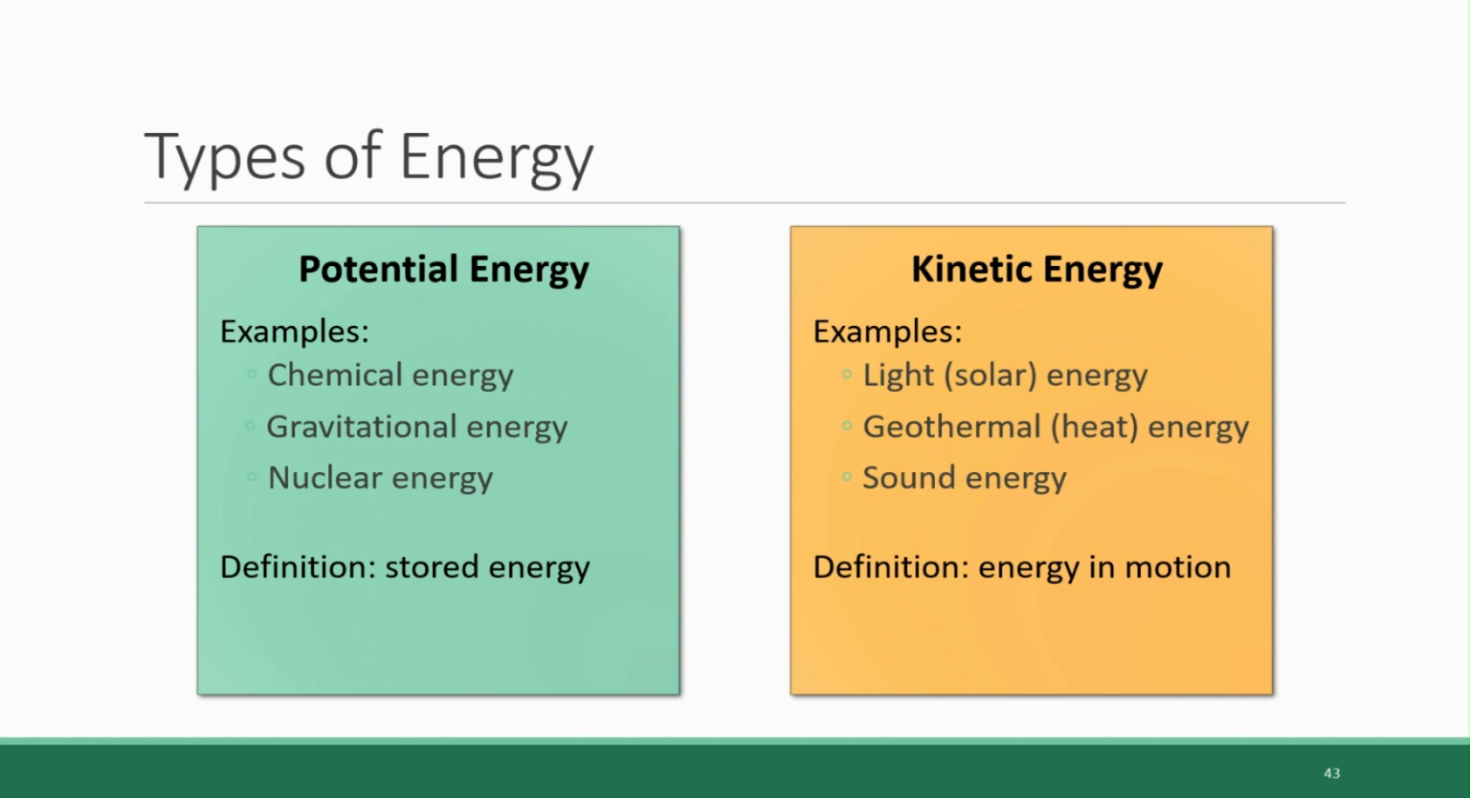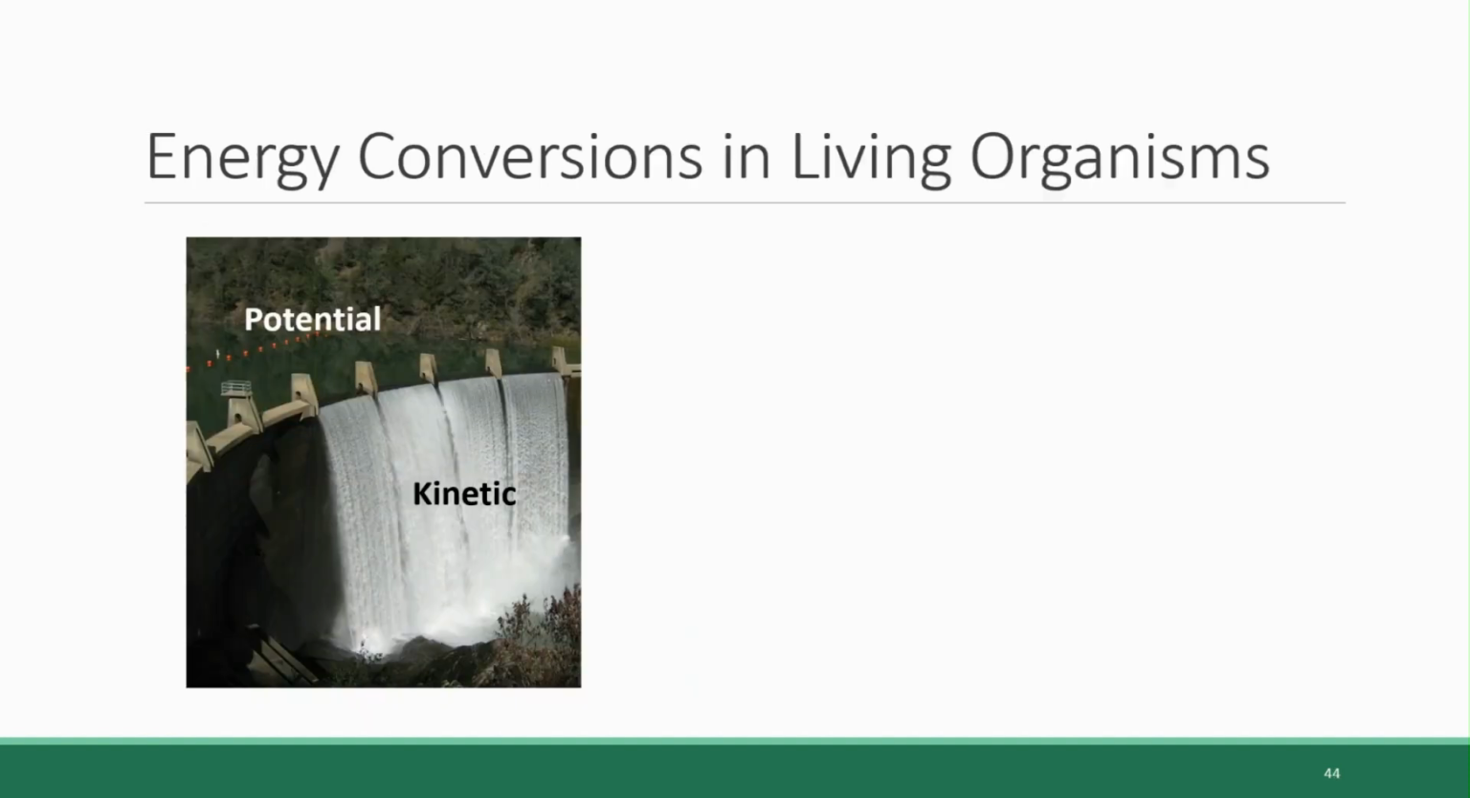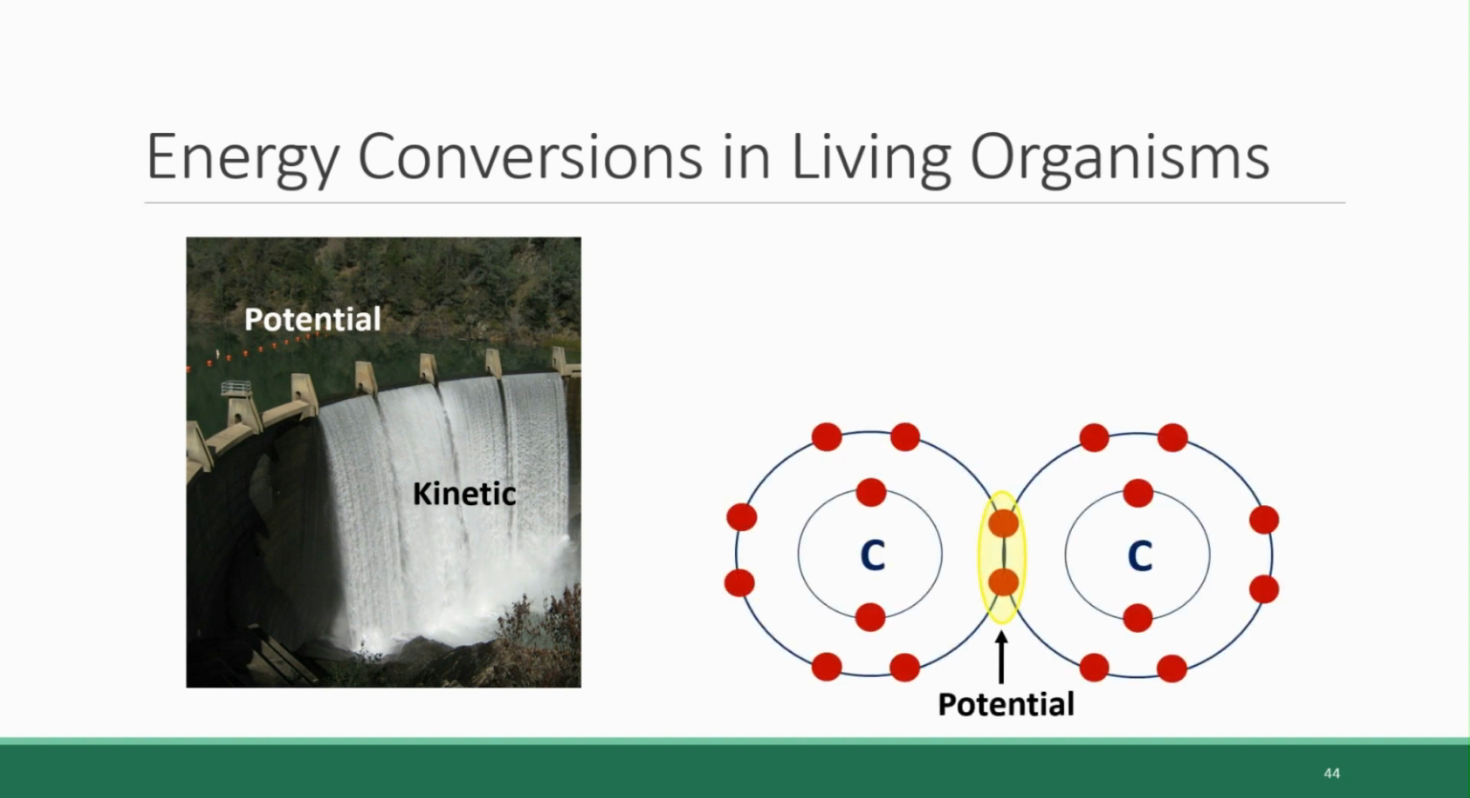A major part of what we call in organisms metabolism is converting between kinetic and potential energy. Because energy is not permanently in one form or another. For example, this picture of water falling over the edge of a dam shows how gravitational potential energy, that is, the potential energy that an object has to fall towards the gravitational center of the Earth, can be converted into kinetic energy. When the water is at the top, it only has the potential to fall. And then when it goes over the edge, that stored energy gets transformed into the energy of motion, kinetic energy.